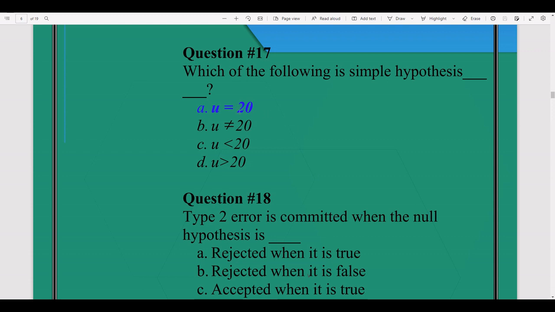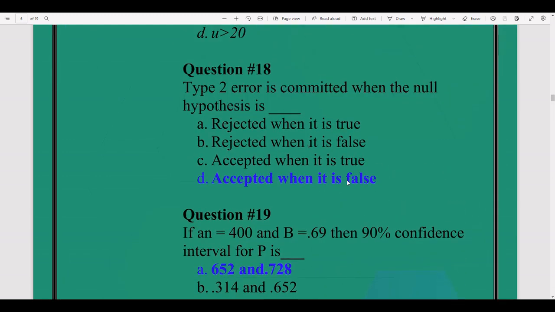Here is the equal sign, so this is the simple hypothesis. Greater than, less than, not equal to signs are the representation of composite hypothesis.